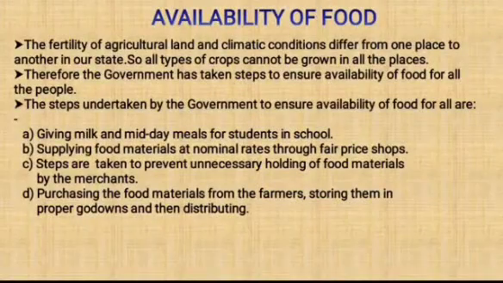Since food is the basic necessity of life, all the people need food to live. So, we will learn how food can be made available to all the people. The fertility of agricultural land and climatic conditions differ from one place to another in our state. So, the climate and the fertility of soil is different in different places. So, all types of crops cannot be grown in all the places.